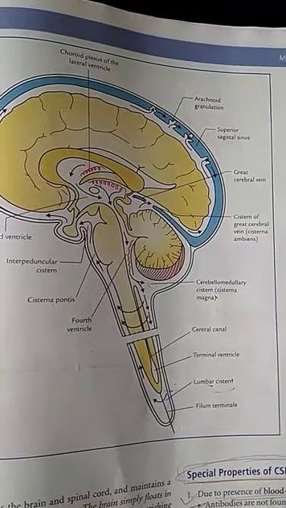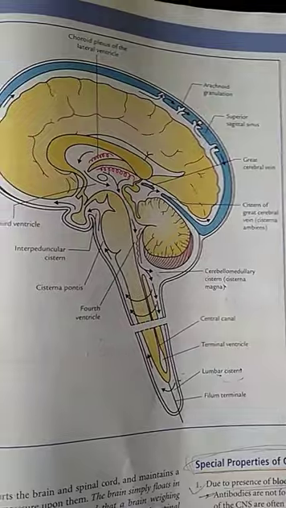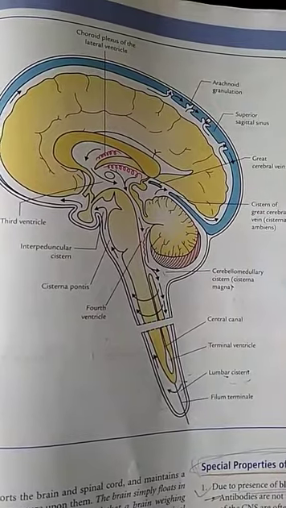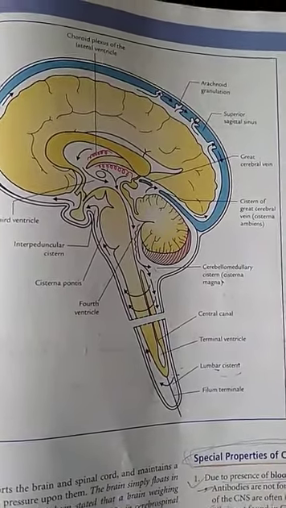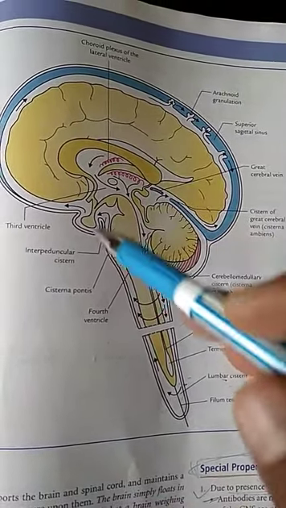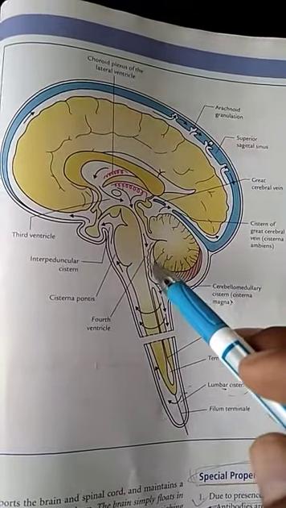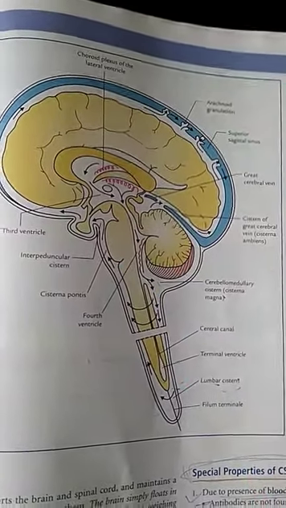First one, it coagulates spontaneously due to increased protein content. Second thing, it becomes yellow in color due to increased pigments. And third thing, any rise in the intracranial pressure cannot be transmitted below the level of obstruction.